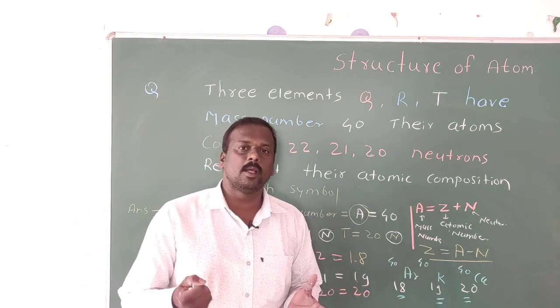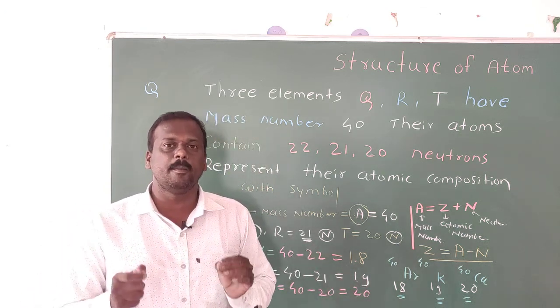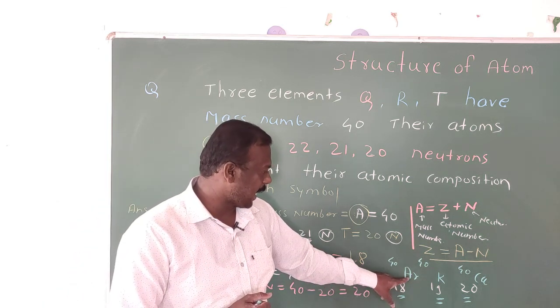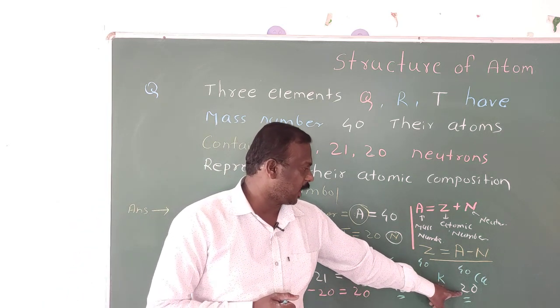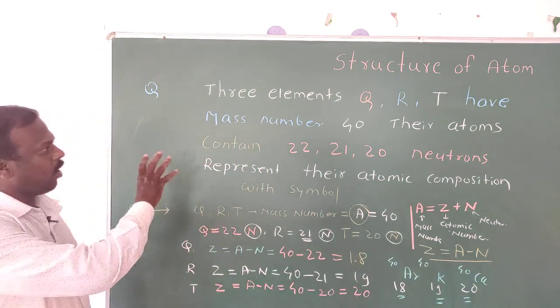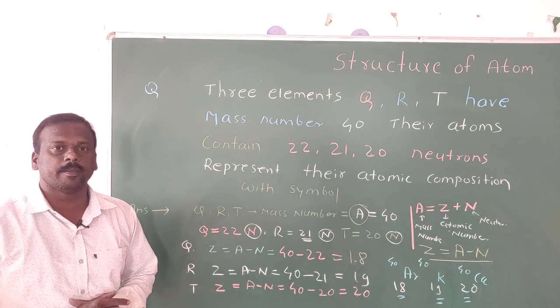In the periodic table, you need at least the first 30 elements by heart. Okay, so atomic number 18 argon, atomic number 19 potassium, atomic number 20 calcium. So this is the answer of this question. So write all these things, then we will discuss the last term, that is isotones.